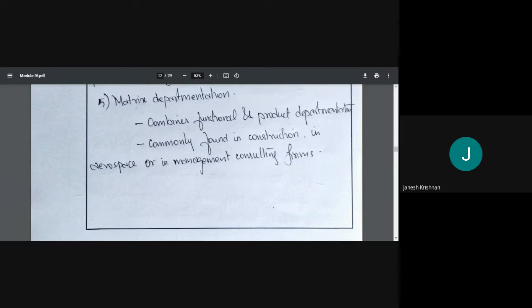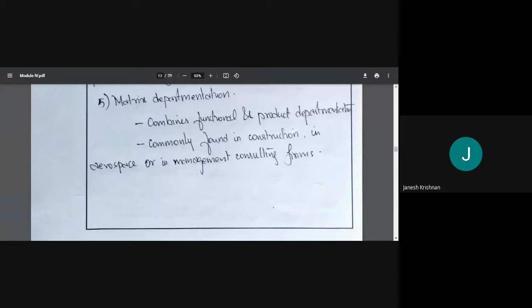But you will get the new product, that is, the building. First you will be doing the dam. Once it is completed, you will be doing the building, and after that is completed, you will be doing the stadium. So for different products, you are doing the same function. Your function remains the same. Your function is designing, but it is for different products. So that one is matrix departmentation, right? Clear?